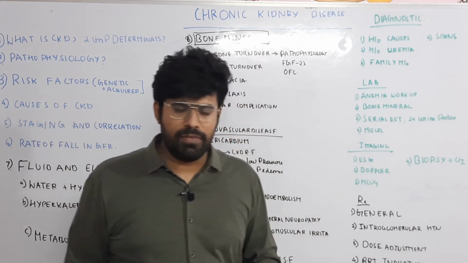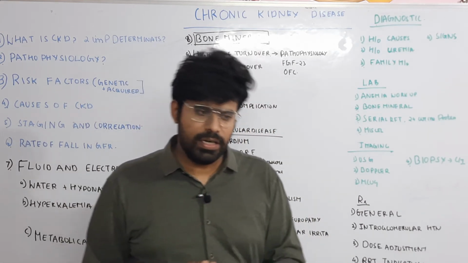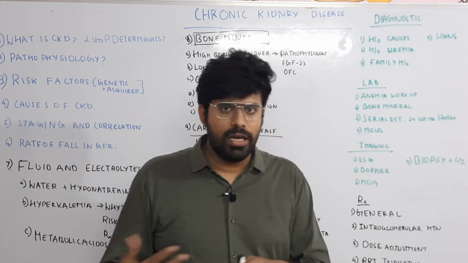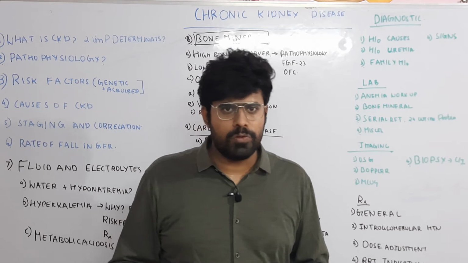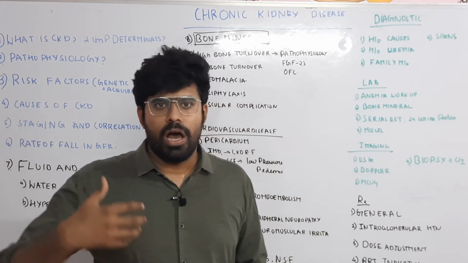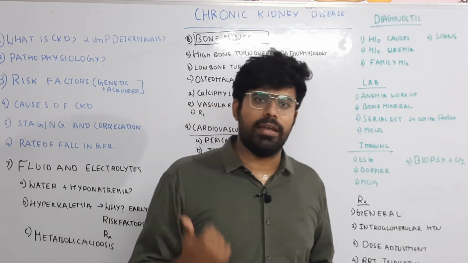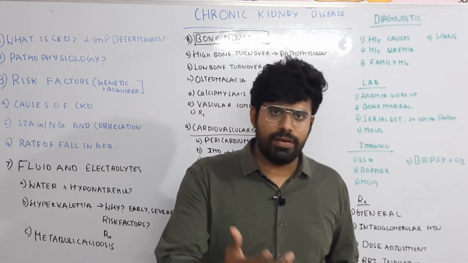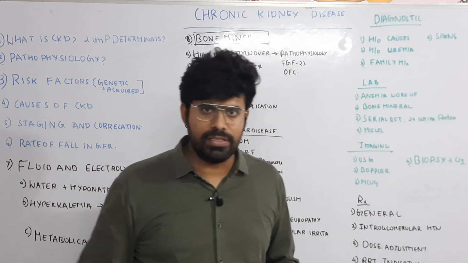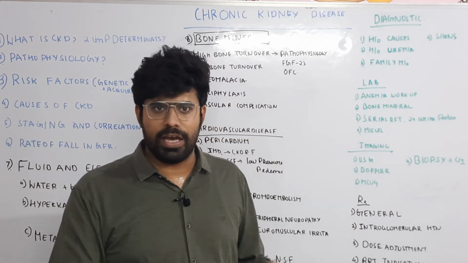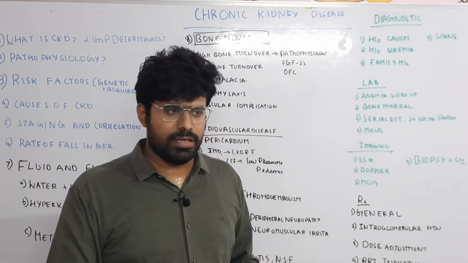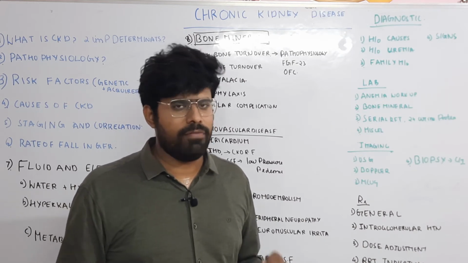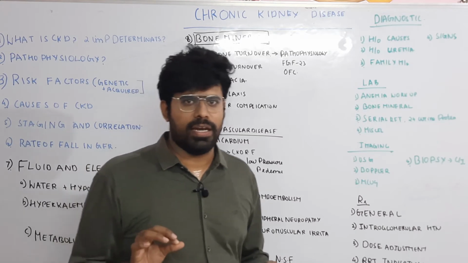But the unique finding with CKD anemia is that for treatment, you have to replace both erythropoietin and iron. If the bone marrow iron content is very low, you have to go for iron replacement. If the transferrin saturation is less than 30%, or if the patient has low ferritin levels, you have to go for oral iron or an IV iron preparation. Oral iron can cause gastritis. Uremia will also cause gastritis, so oral iron will not be preferred. Go for IV iron correction.